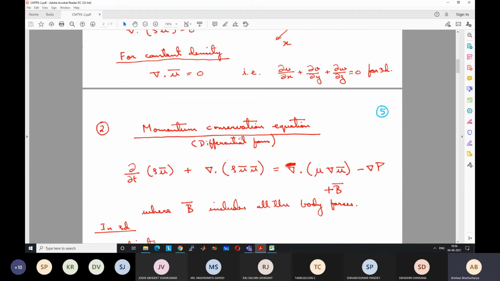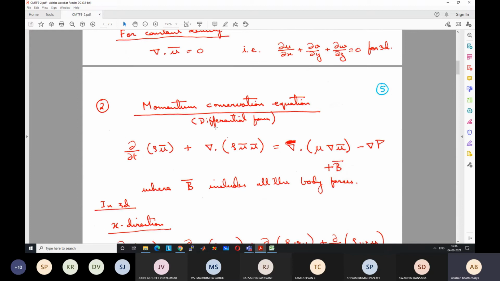So anyway, then the momentum conservation equation. The momentum conservation equation in differential form can be written like this: del t of rho u, where u is the vector u, meaning all three components are there, plus del dot rho u u plus del dot mu del u. I will explain the terms. Minus gradient of p, meaning del p, plus b. The first term is the unsteady term, the change of momentum with time.